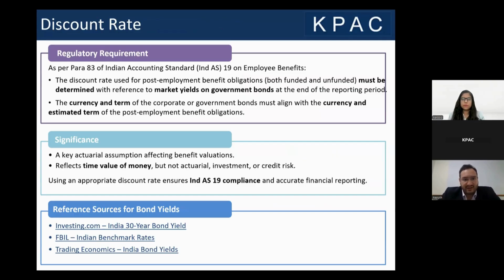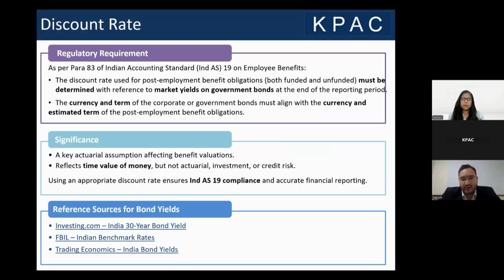So paragraph 83 of the Indian Accounting Standard clearly states that the discount rate that should be used for a post-employment defined benefit plan, either funded or non-funded, must be determined with reference to the market yields on government bonds at the end of the reporting period. Currently we are doing the valuation as of 31st March 2025. So whatever the government bond yield rates are, that should be used to calculate the discount rate. The standard also mentions that the currency and term of corporate or government bonds must be aligned with the currency and estimated term of the obligation.